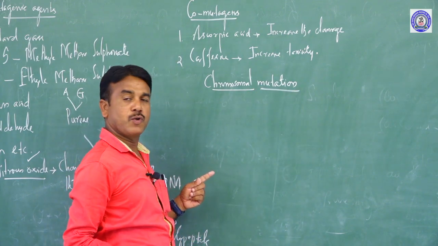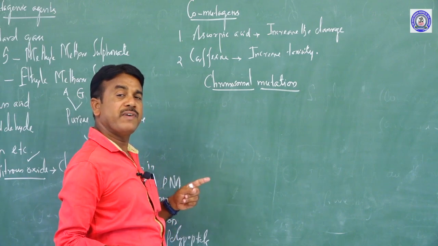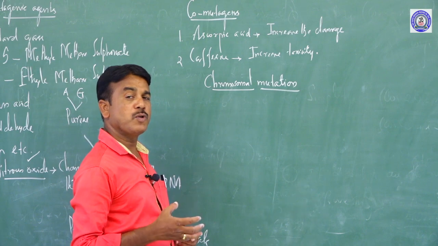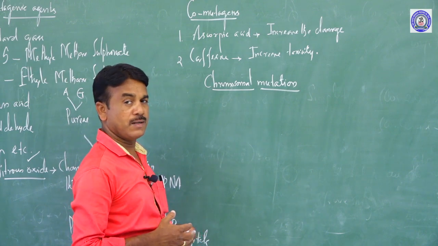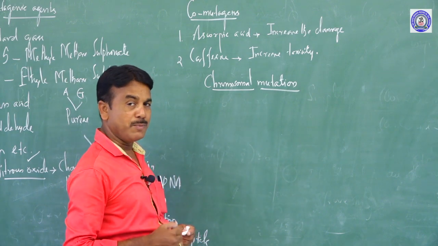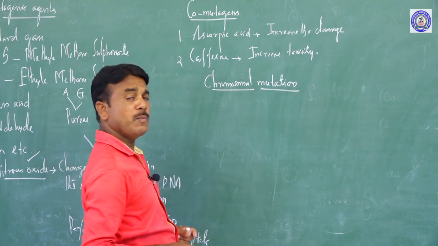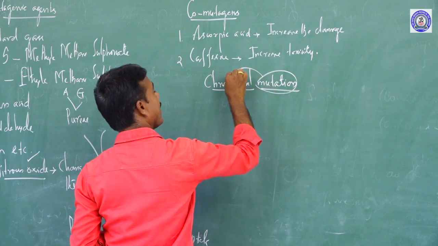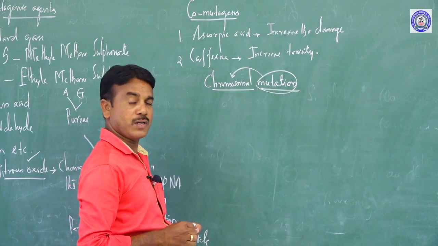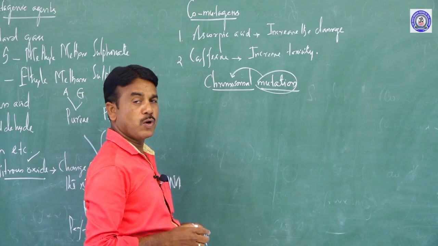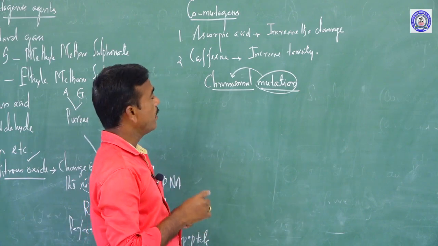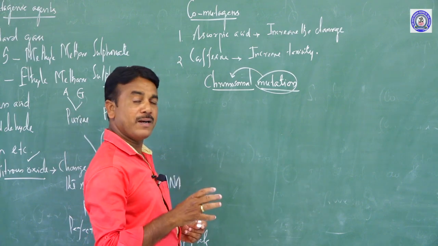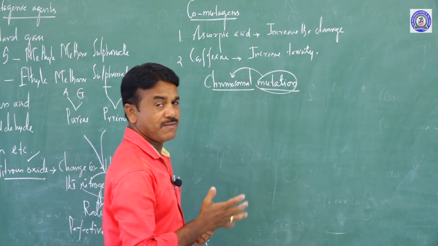So, you know that chromosomes occur in the nucleus of cells. Chromosomes contain what? Genes. We have already discussed gene mutation. What is chromosomal mutation? A mutation that affects the chromosomal structure is commonly called a chromosomal mutation. Chromosomal mutation happens due to the effect of a mutation.